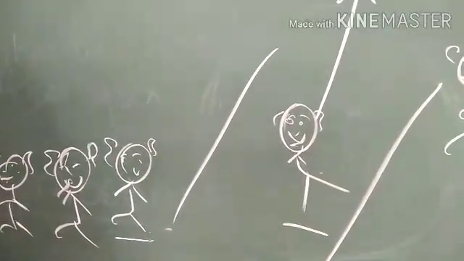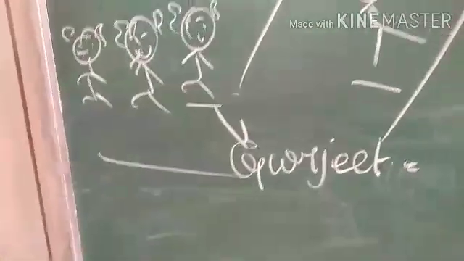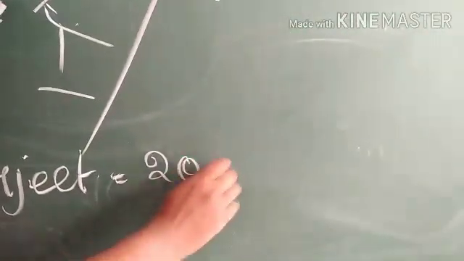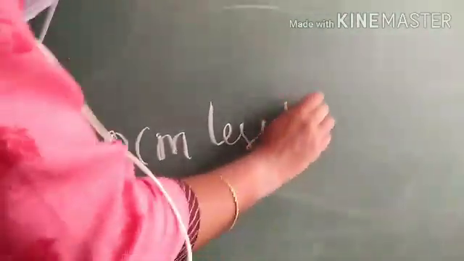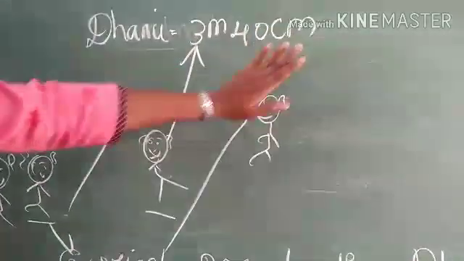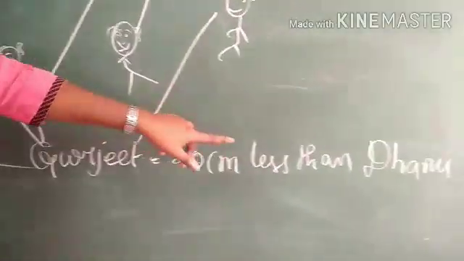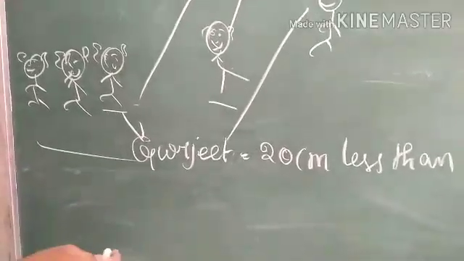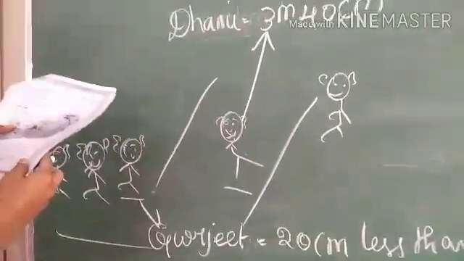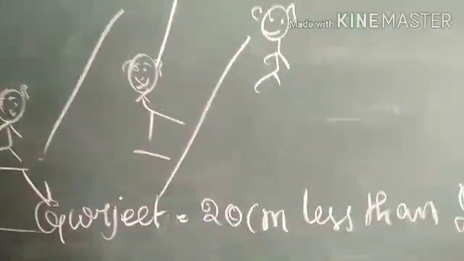He is Gurjit. Gurjit is second. He has jumped 20 centimeters less than Dhanu. Dhanu has the longest jump, that is 3 meters 40 centimeters, and Gurjit is the second. He jumped 20 centimeters less than Dhanu. Now, how long is Gurjit's jump? Let us find the solution for this.